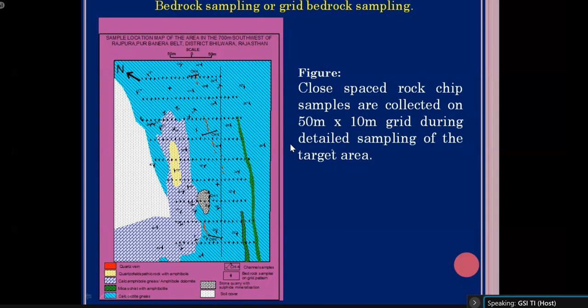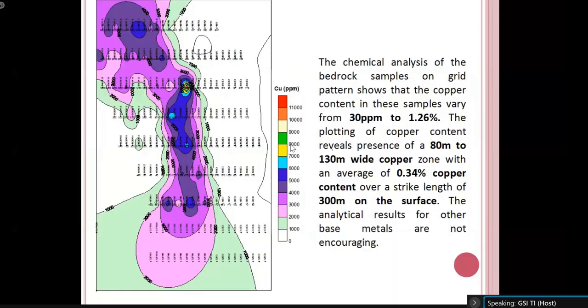Okay. So after collecting this grid pattern sampling, we have carried out some chemical analysis for copper and other base metal elements, and we have prepared one geochemical contour map for copper. So now see the map. You can see in the northern portion one area is there where a very high copper value is there. In other portions the copper value is not that high.